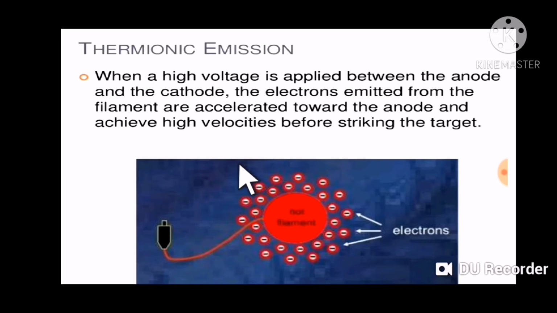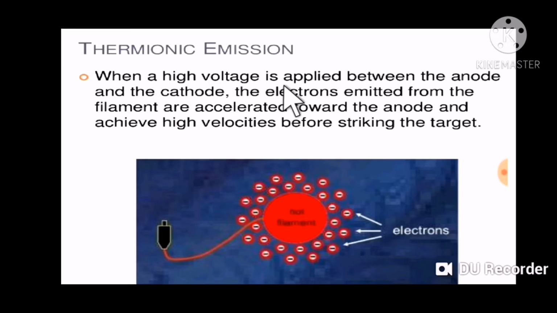So the basis of X-ray production is thermionic emission. So what does thermionic emission mean? The metal or filament is heated by providing an electric current, and after they are heated, they emit electrons. Okay, and this filament acts as a source, and they generate the high energy electrons, and these electrons are incident on this target and produce the X-rays. So the process of emission of electrons due to heat is called thermionic emission.